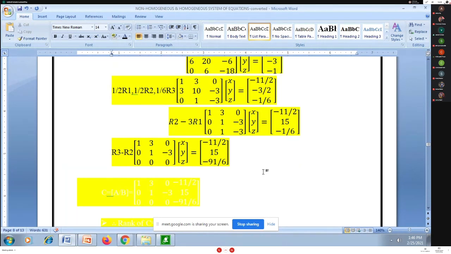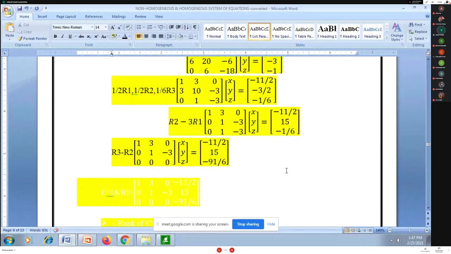Yes, A is in echelon form. What is the rank of matrix A? It is 2, as there are two non-zero rows. So the rank of matrix A I am getting as 2.